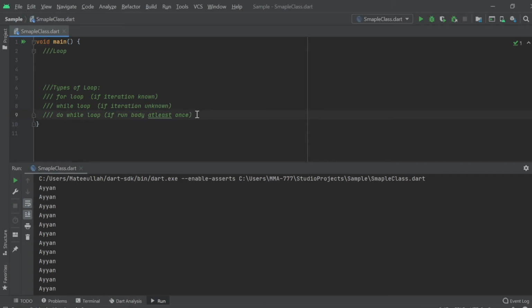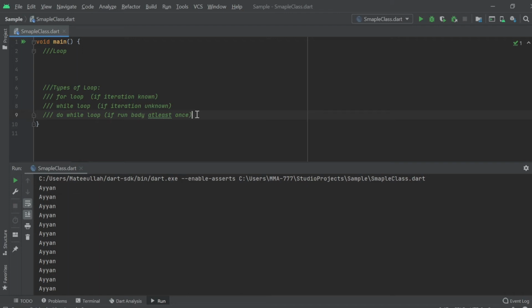The third is the do while loop. If we want to run the body at least once, even if the condition is false, then the do while loop runs once. If the condition is true it will run, but if the condition is false, it will still run once.